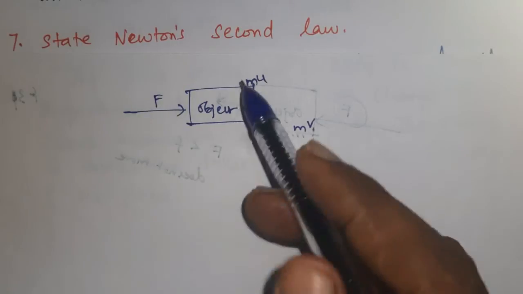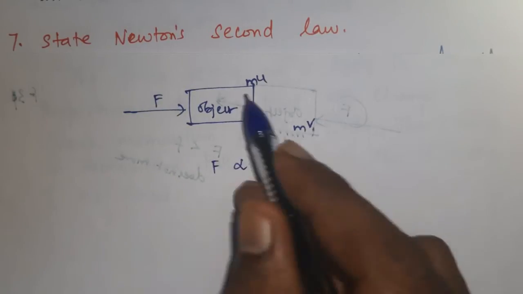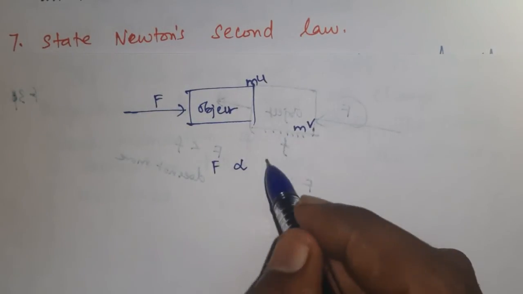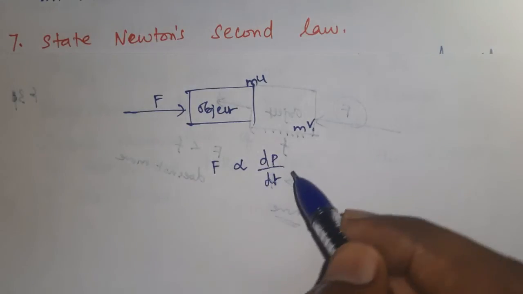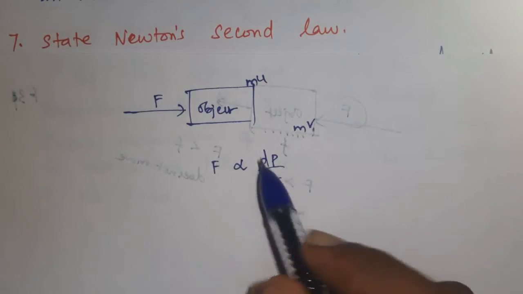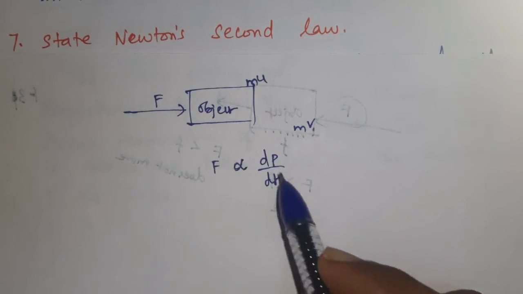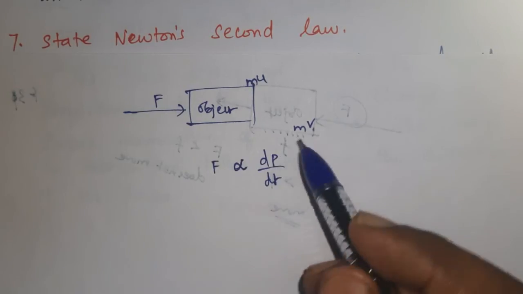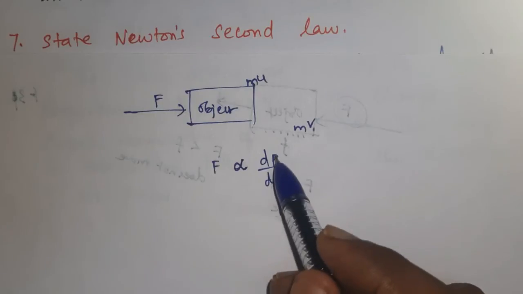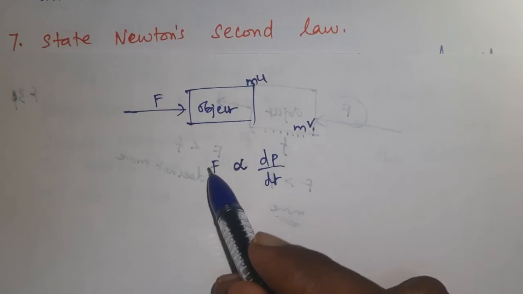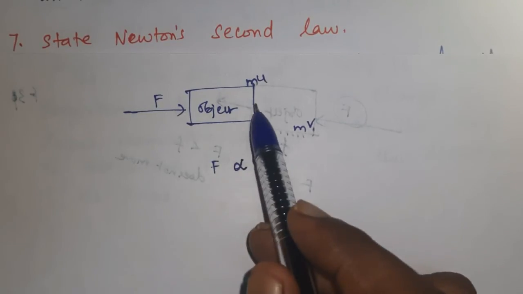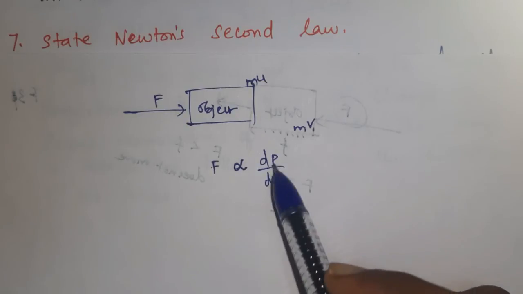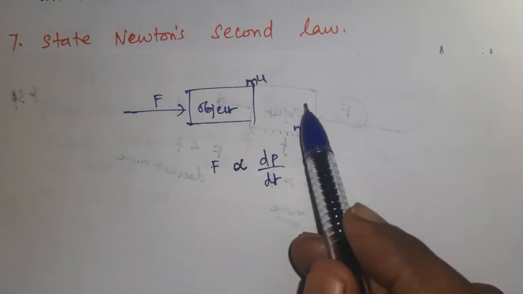This force is directly proportional to the change in the momentum, that is dp by dt. The dt represents time rate. So force is directly proportional to the rate of change in momentum. This change in momentum acts in the direction of force. So if force is acting towards right, the change in momentum is also acting towards right.